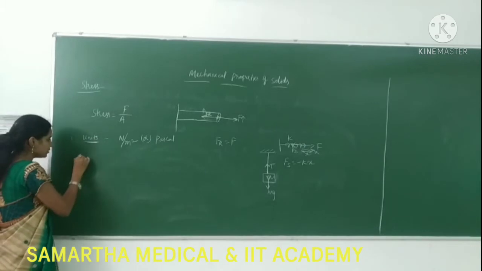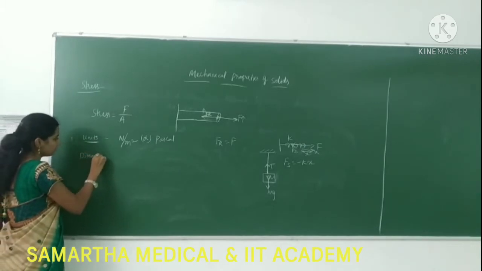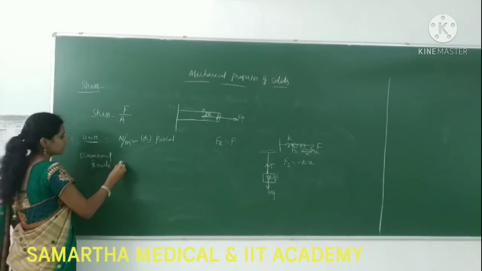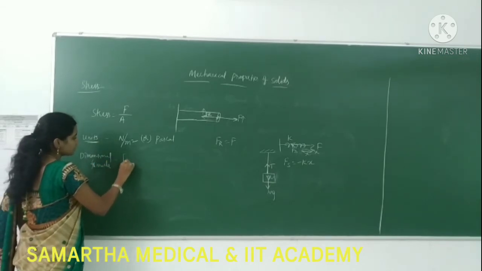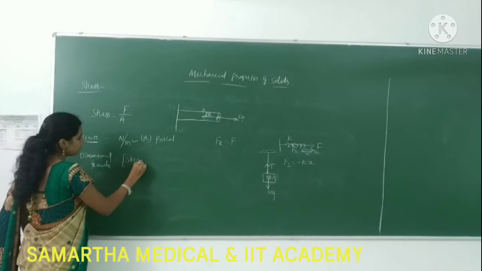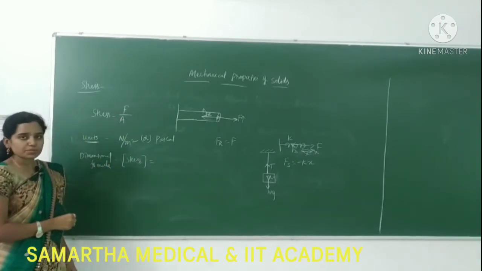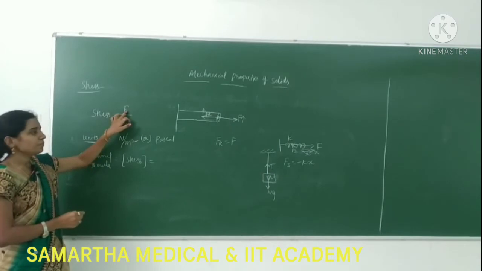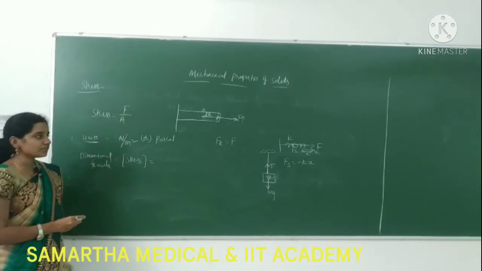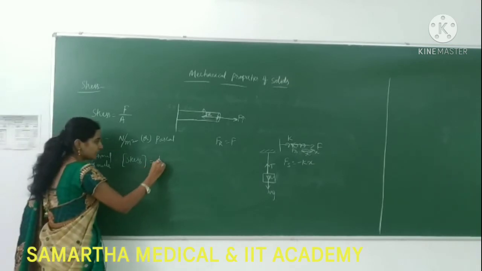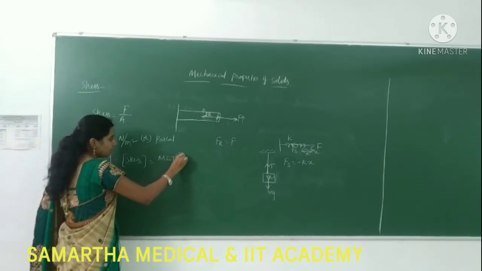Can you tell me the dimensional formula of stress? Force by area. Force is nothing but mass into acceleration. Can you tell me the dimensional formula? It is M L T power minus 2.